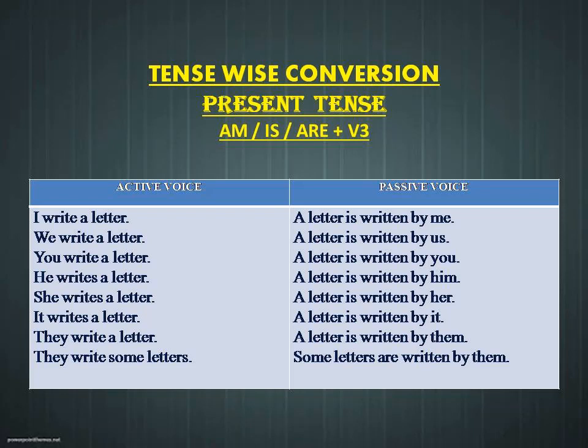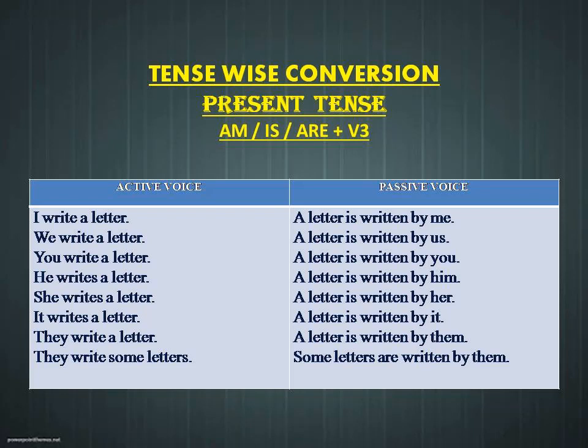So first one, I write a letter. So what is the subject over here? I. What is the verb? Write. What is the object? A letter. So there is a presence of subject, verb and object in the sentence. So it is possible to convert from active to passive voice. So while converting active to passive voice, subject becomes object and object becomes subject. So what is the subject over here? I. I becomes by me in the passive voice, whereas the object, a letter, becomes the subject in the passive voice.